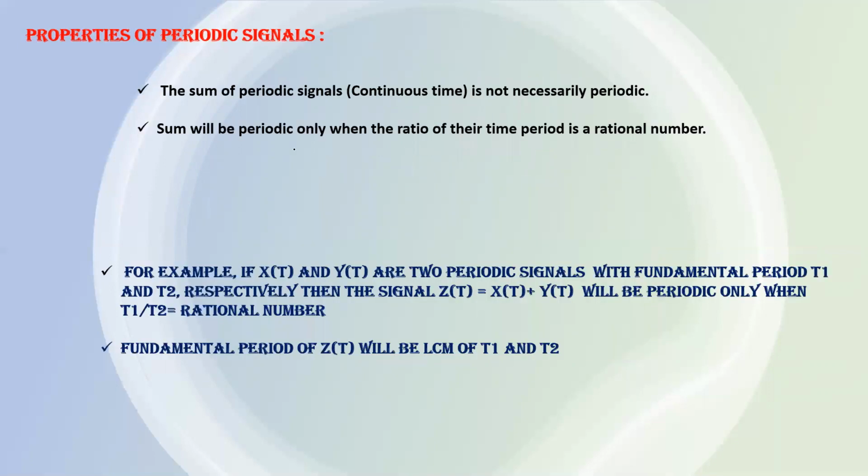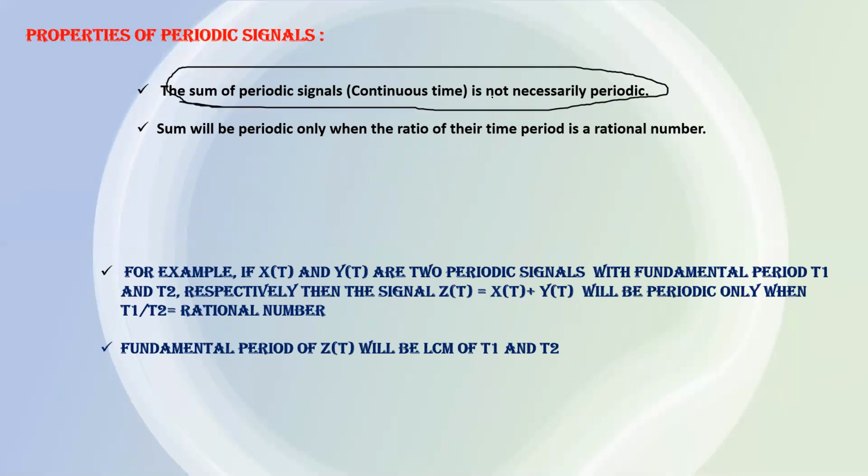And the most important thing is the sum of two periodic signals is not necessarily a periodic signal. This is very important. If two signals are periodic and you are adding these two periodic signals, then it is not necessary that the resultant signal will be a periodic signal.